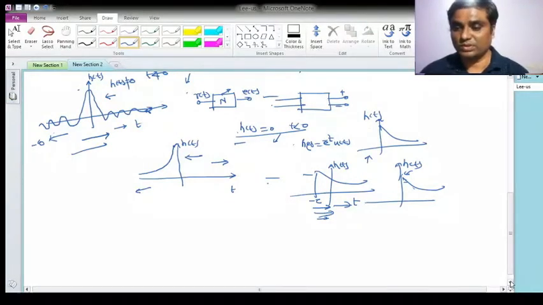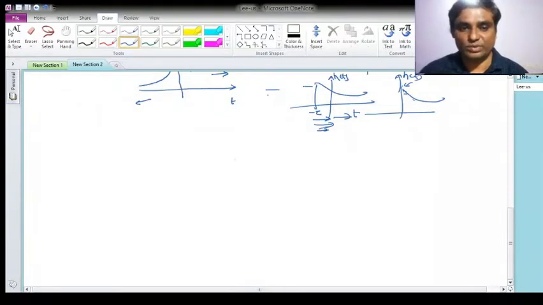So in order to define the causality in frequency domain, the criterion is given by the Paley-Wiener criteria, P-A-Y-L-E-Y.